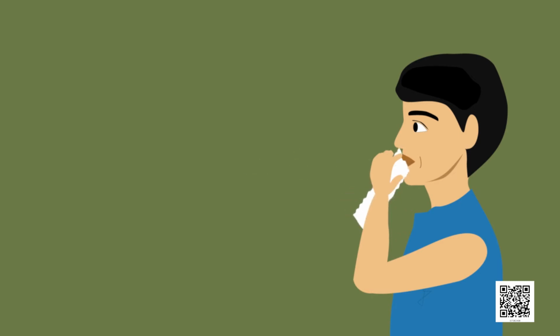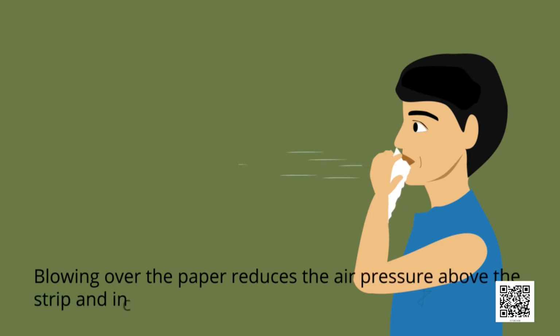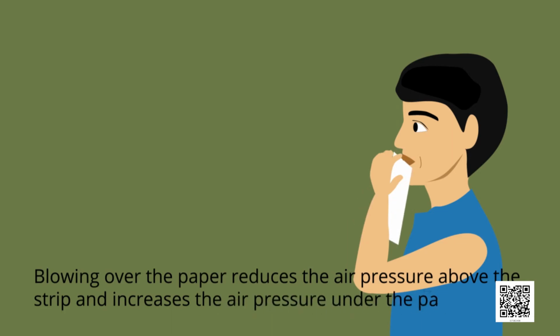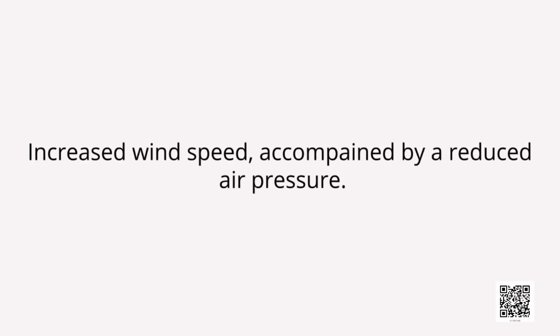Because blowing over the paper reduces the air pressure above the strip and the increased pressure under the paper strip moves it upward. So students, all these activities prove that increased wind speed is accompanied by reduced air pressure.